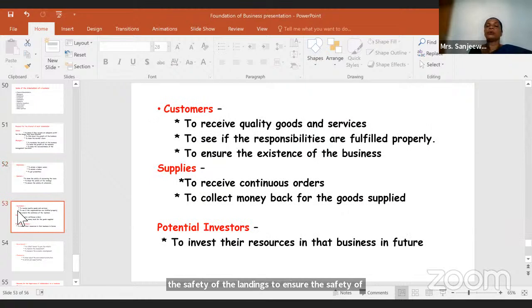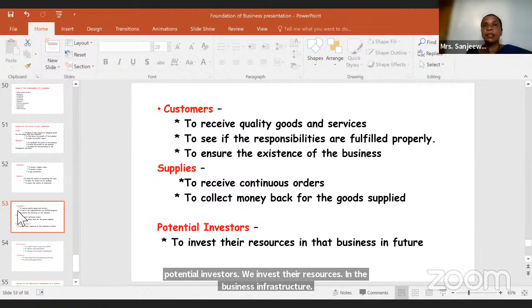Customers: to receive quality goods and services, right? To see if the responsibilities are fulfilled properly, to ensure the existence of the business. Then suppliers: to receive continuous orders, to collect money back for the goods supplied. Then potential investors: to invest their resources in the business in future. So who are these potential investors?